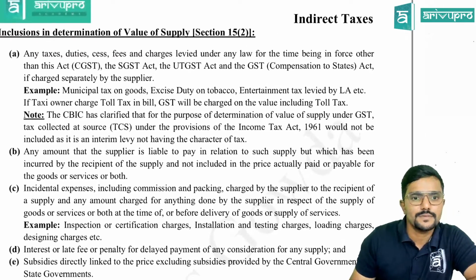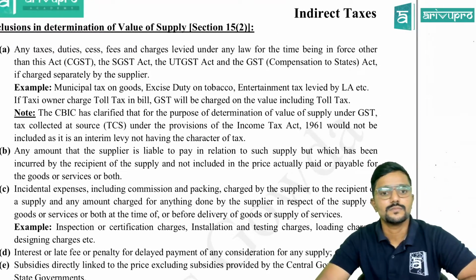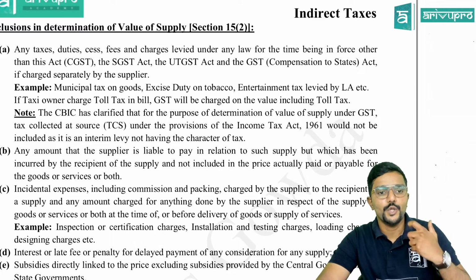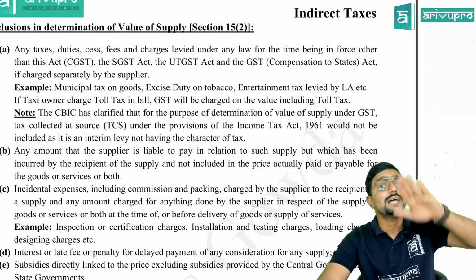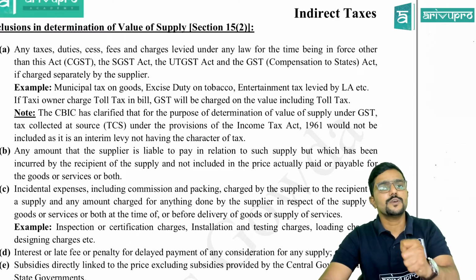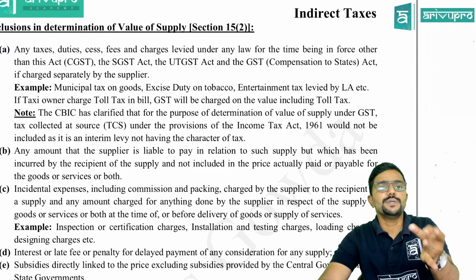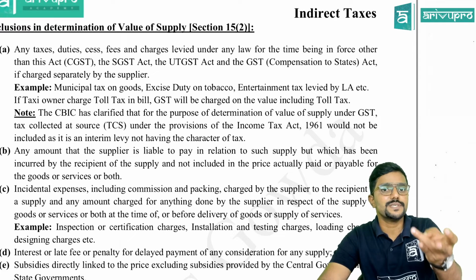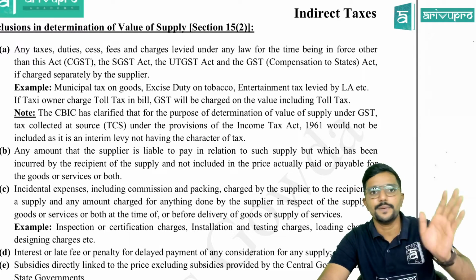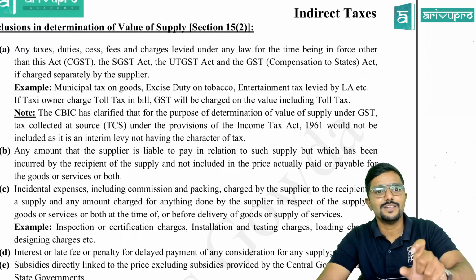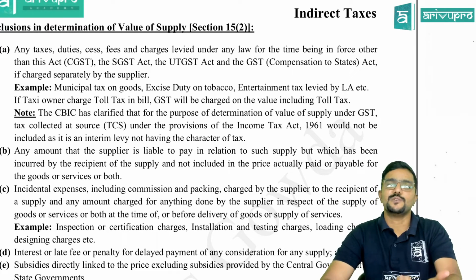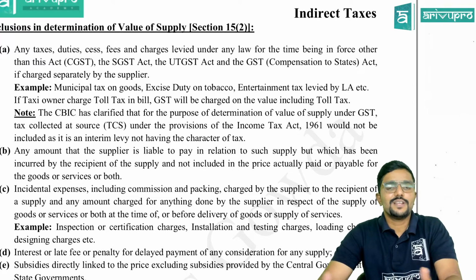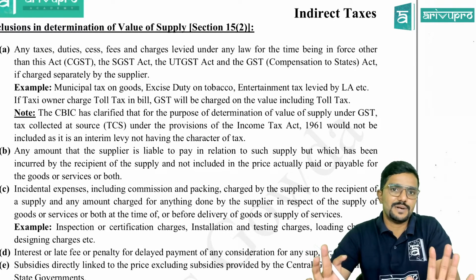Next, note, there is a note. So please be careful. Any tax which is levied under other law, not under GST. So if there is CGST, SGST, UTGST or IGST or compensation cess which is charged by the supplier to recipient, don't add that, because value of supply, why are we calculating? To calculate what is the GST amount. Agree? So before calculating the value of supply, don't add GST part.